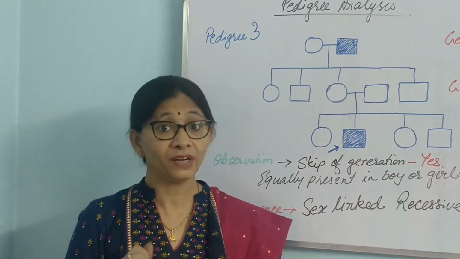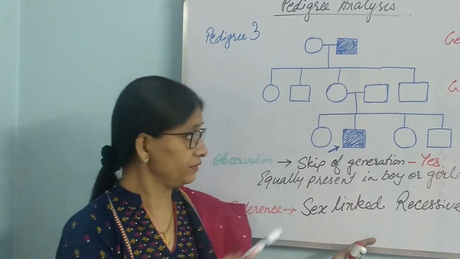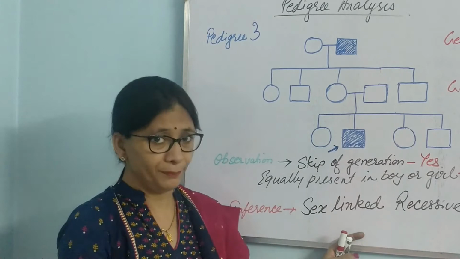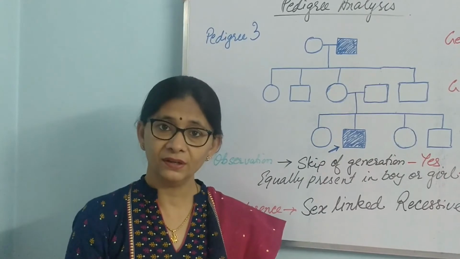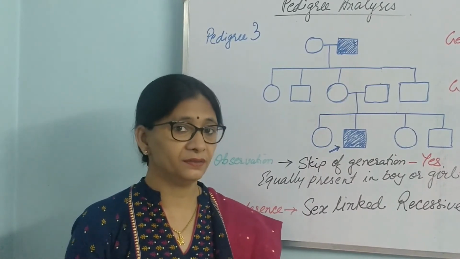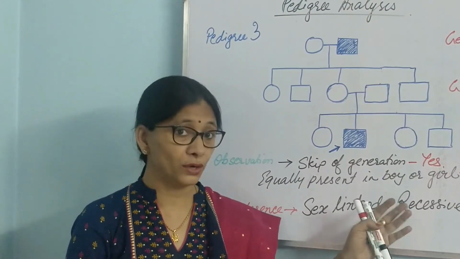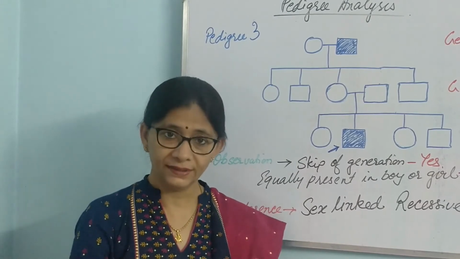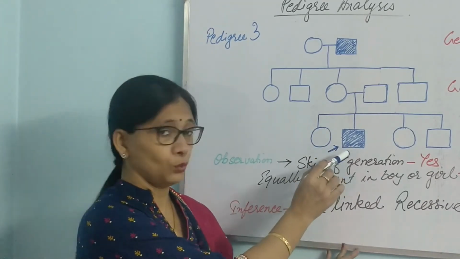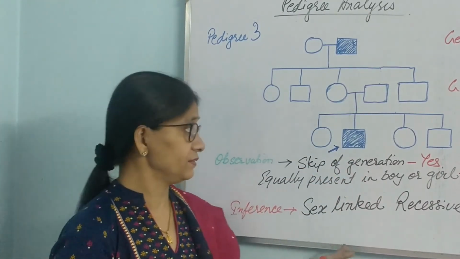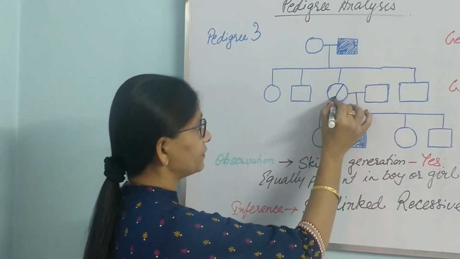She went on to live a very long life, but many of her sons died because, being male members, they do not have another X to support it. So if it is present in one X also, then that disease will show, because the counterpart is the Y chromosome. They do not have any gene to counteract the effect of this gene. So the chance of expressing the character is very high. So the boys are the ones who bear the brunt of this disease. Now here, this female who was married to a normal man, she was a carrier.